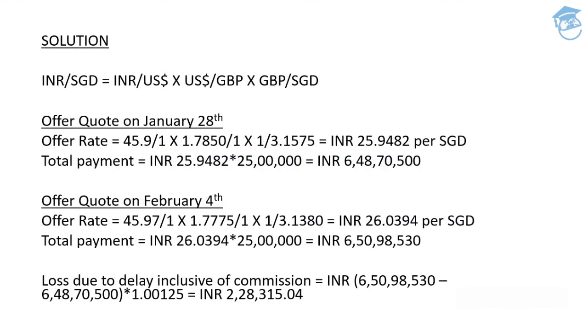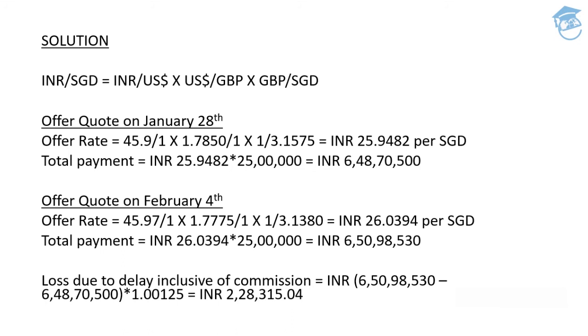So guys, since it's been mentioned to us that this is going to be a cross rate type question because a direct quote wasn't provided to us, I have made it in very simple terminology over here, which is INR. So basically you have got 1 Singapore dollar. How much INR do you need to shed out of your pocket in order to obtain 1 Singapore dollar? 1 US dollar will get you some amount of INR.